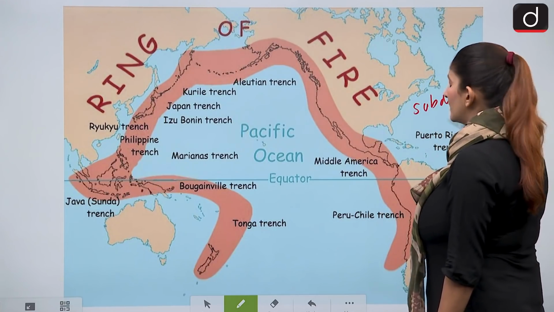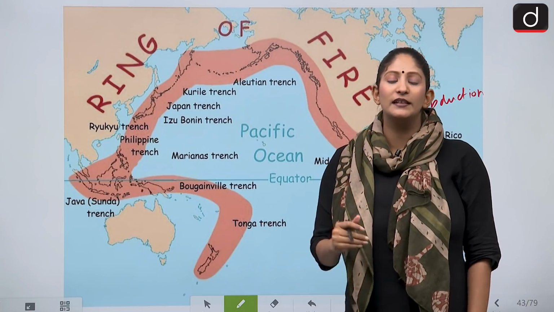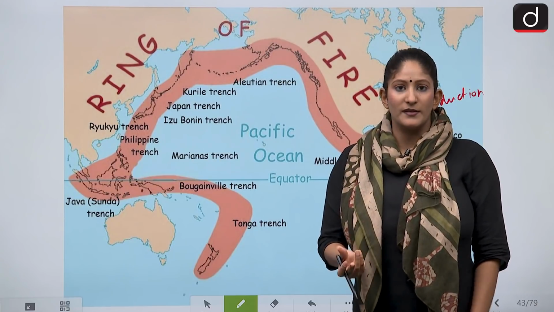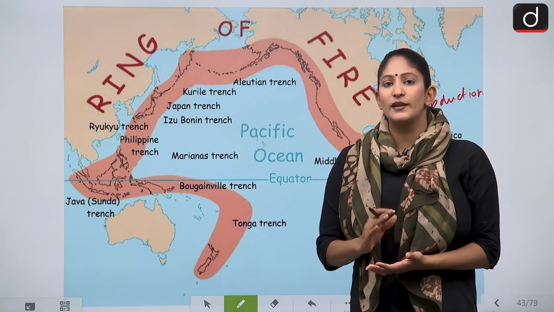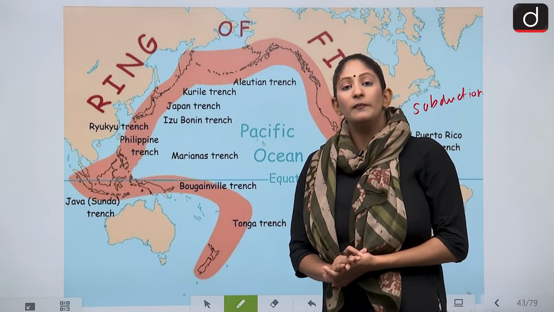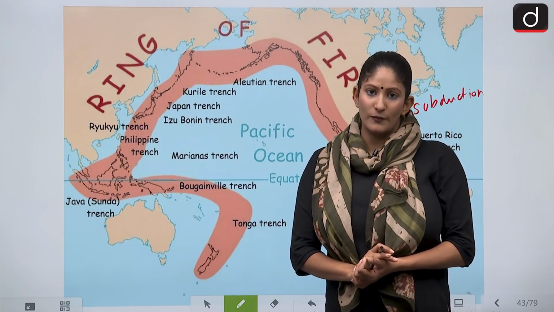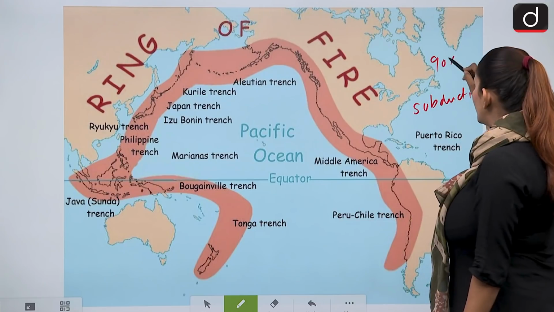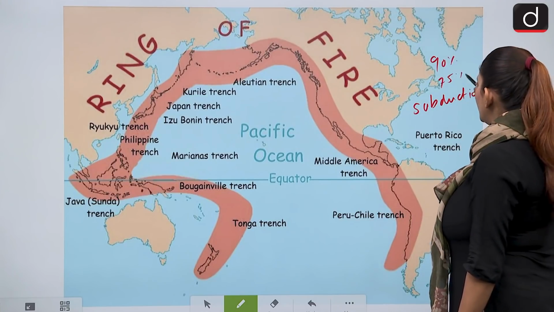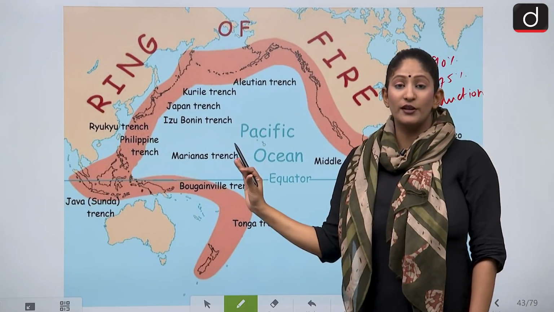Because of subduction, when the heavy plates move beneath the lighter plates, what happens? The rocks melt and become magma and give rise to volcanic activities. You will be extremely fascinated to know that 90% of the earthquakes and 75% of the volcanic activities take place in this particular region.